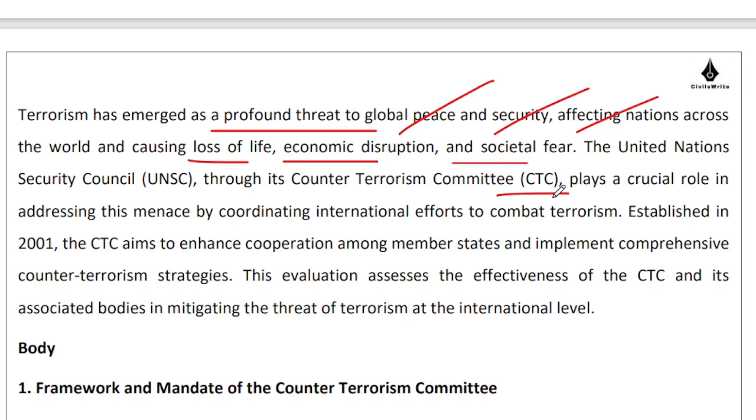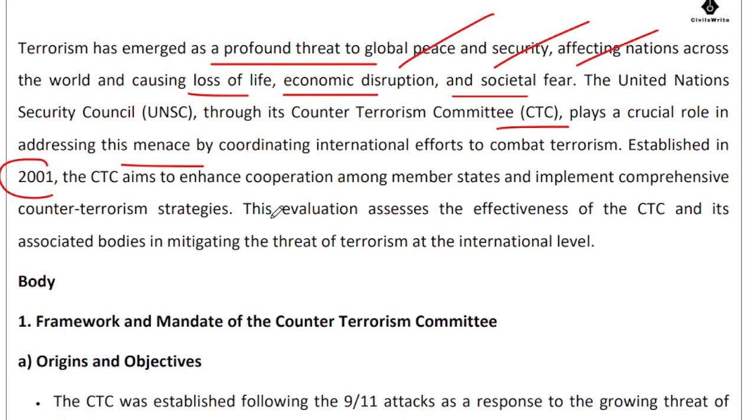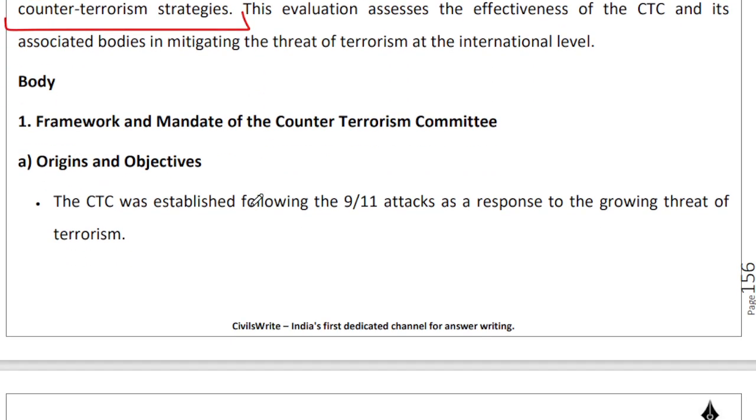And CTC can therefore play an important role in controlling this menace, which is exactly why we were establishing this in 2001, so that there can be greater cooperation amongst countries, institutions, and so on and so forth, so that we can have comprehensive counter-terrorism strategies that actually work, right? So let's see what happens over here.